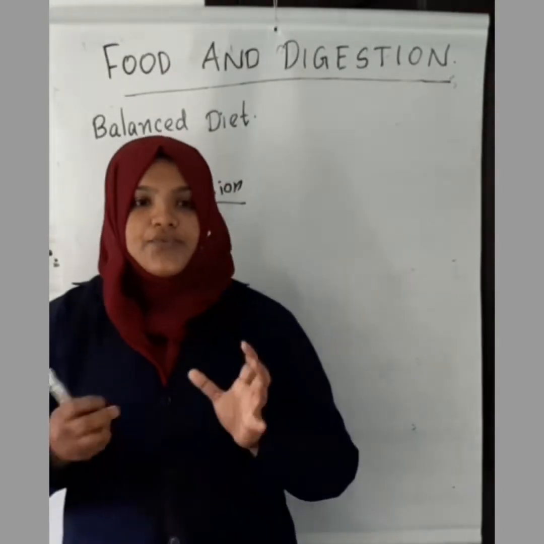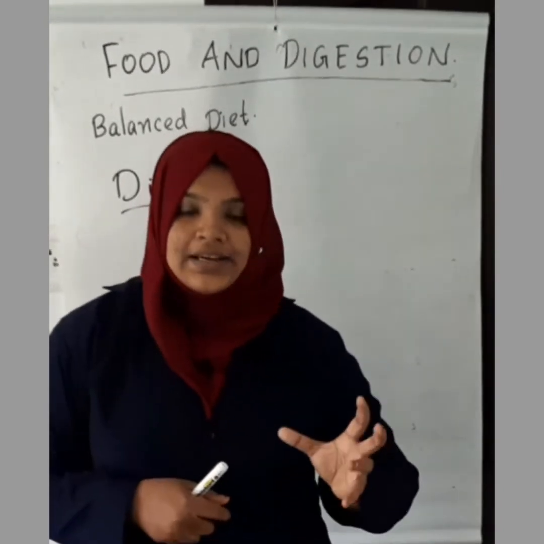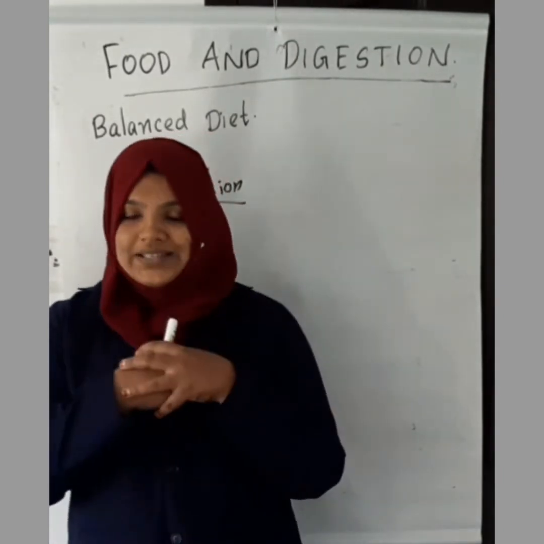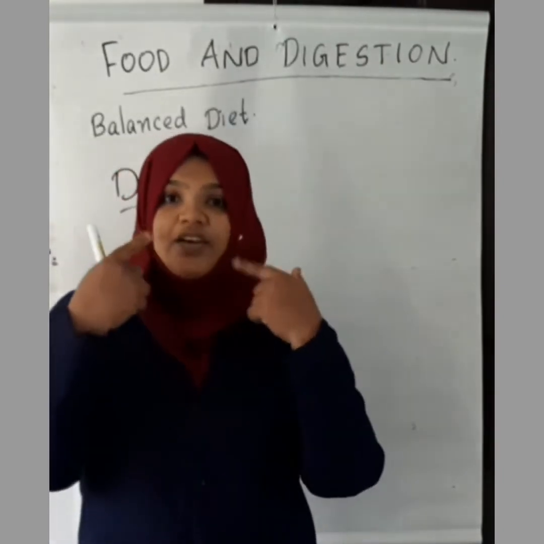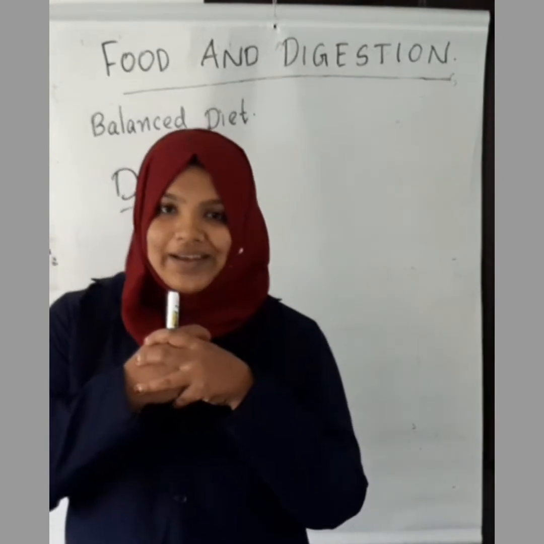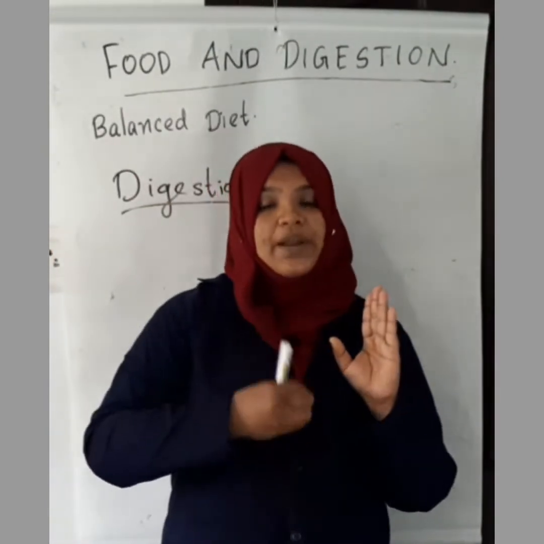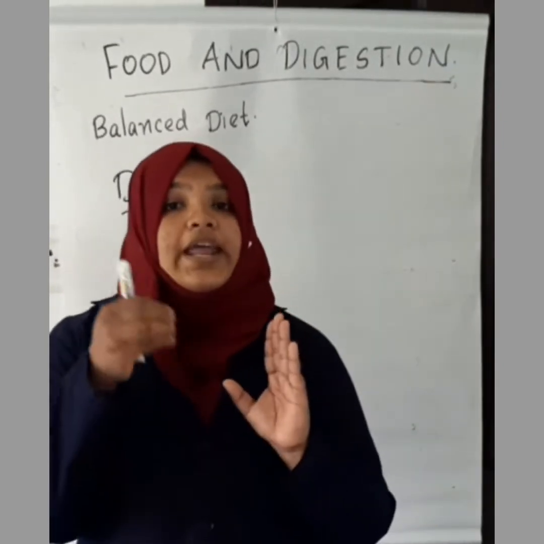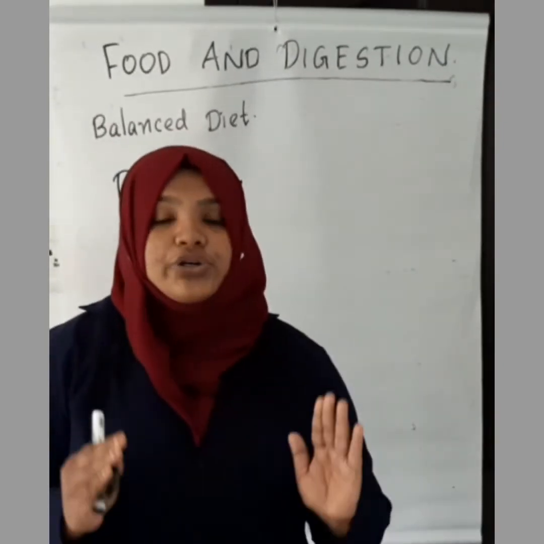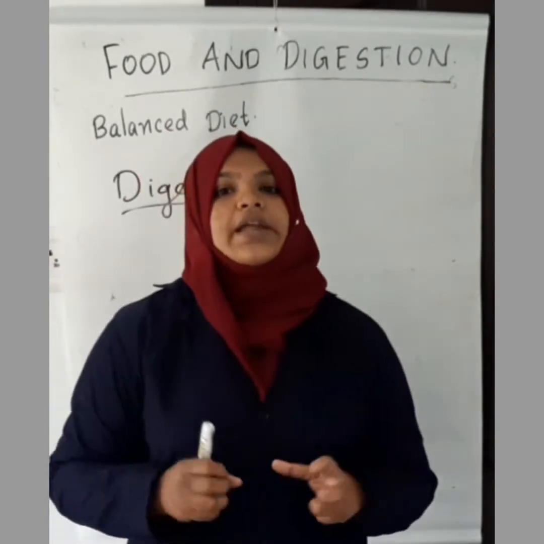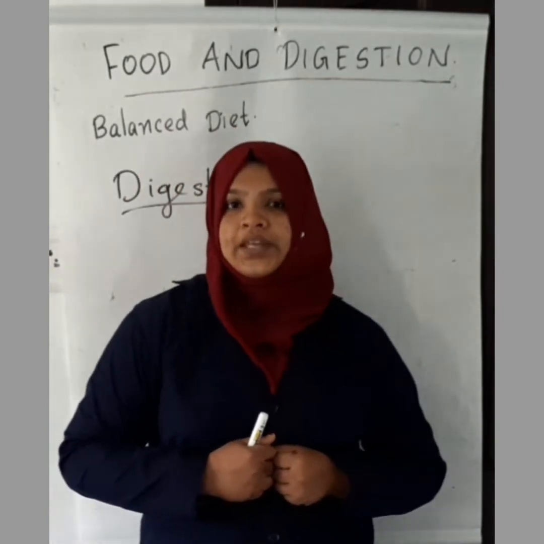If we eat a carrot as it is, our mouth will chew it and grind it. So all the food has to be broken into simpler forms. Then only will the blood be able to absorb these nutrients from the food.